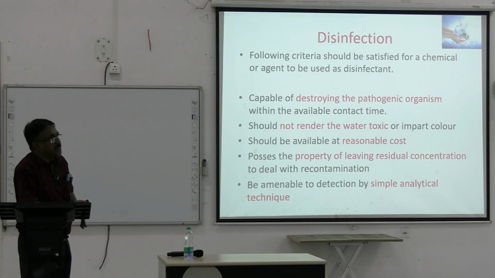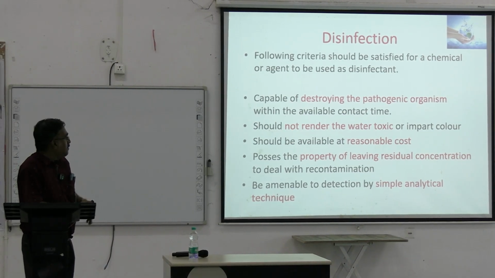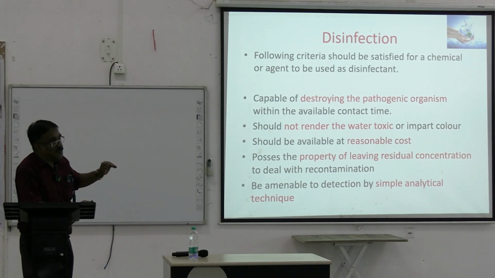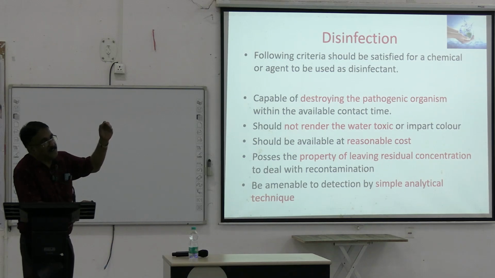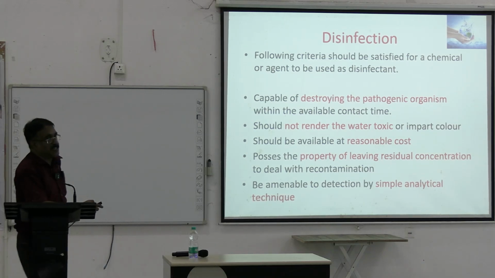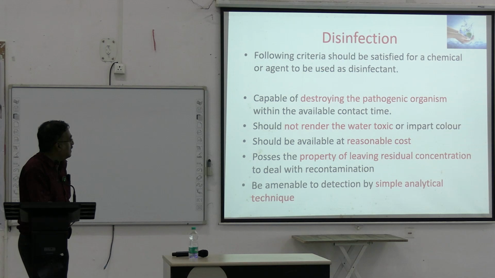It should be available at reasonable cost and possess the property of leaving a residual concentration to deal with contamination. Residual concentration means that if further contamination occurs, that disinfectant should still be there to deal with it. Okay. And it should be amenable to detection by simple analytical techniques.